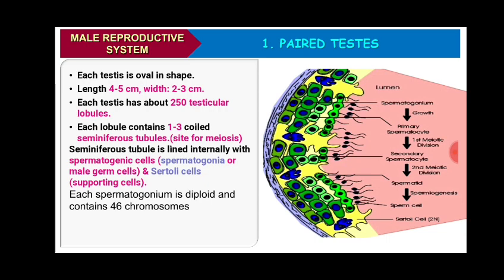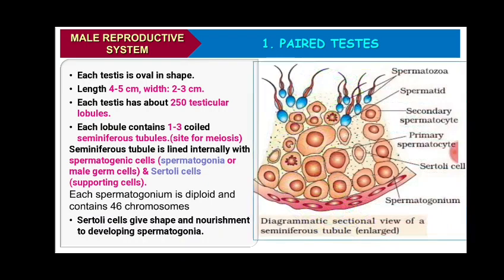Each spermatogonium is diploid and contains 46 chromosomes. Sertoli cells give shape and nourishment to the developing spermatogonium.